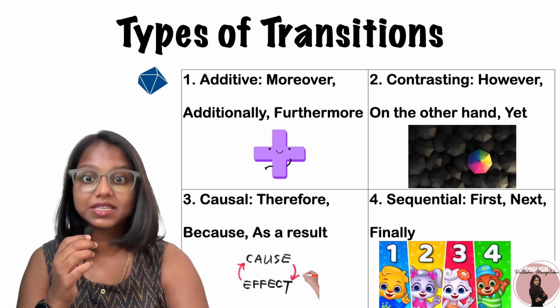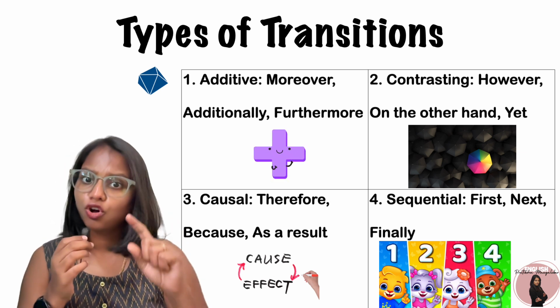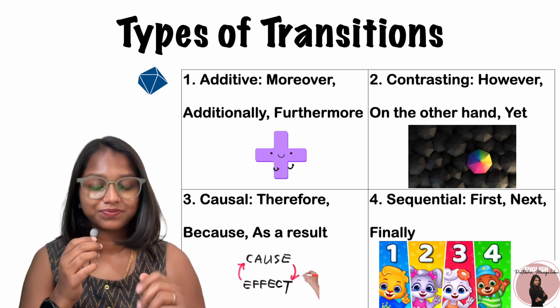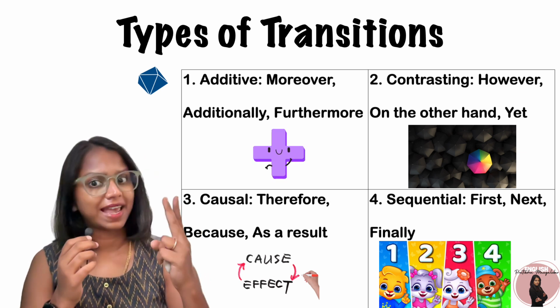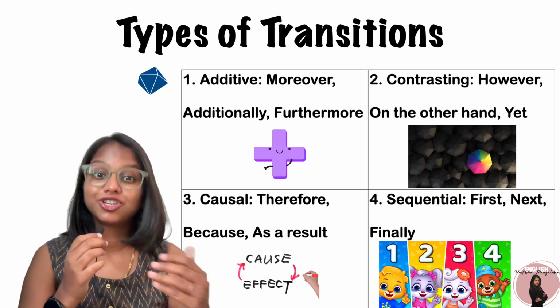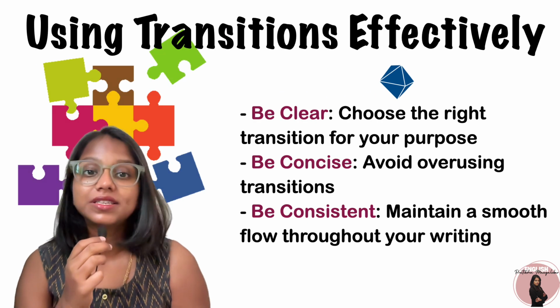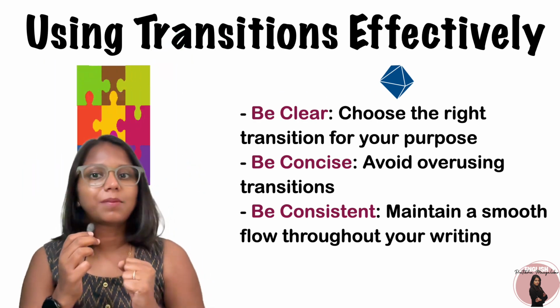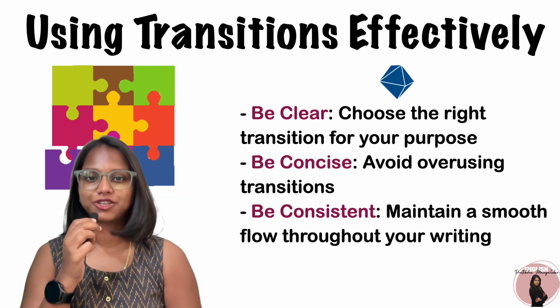Causal transitions like therefore or because indicate cause and effect relations, while sequential transitions like first, second, next, or last organize your information chronologically.